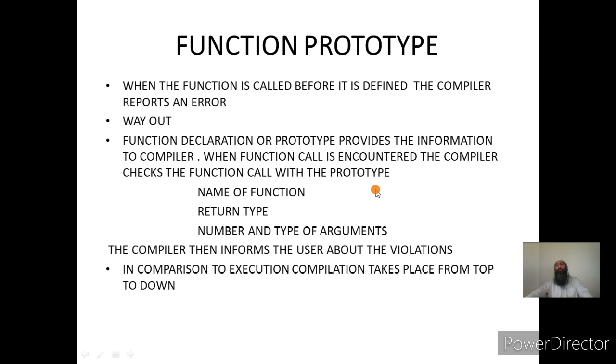Actually we have to see three things: how we pass primitive data type variables to the function, as well as user-defined data types, as well as derived data types. Now these can be local or global. We have to see both the scenarios. Today we have seen how we can pass primitive data type global variables and local variables to the function.